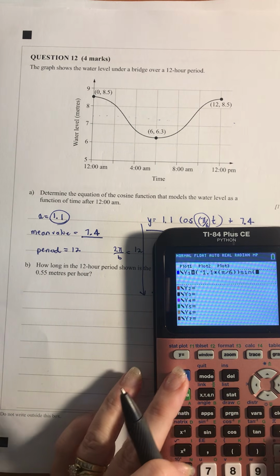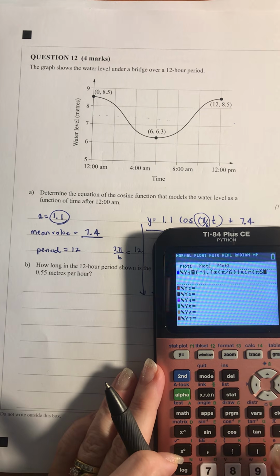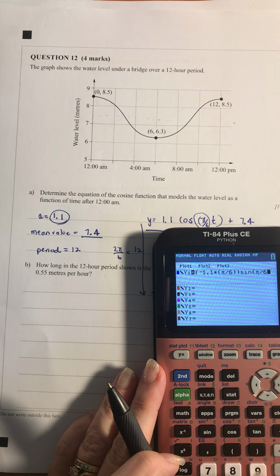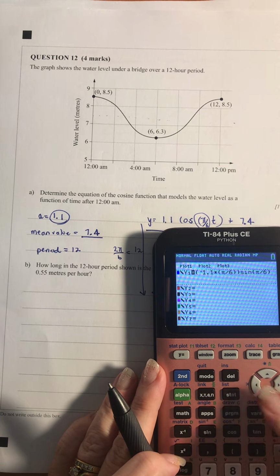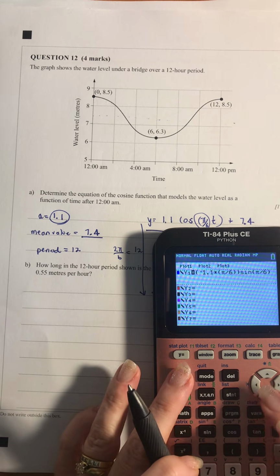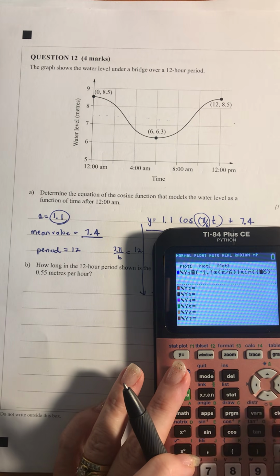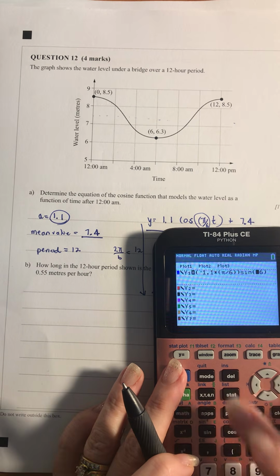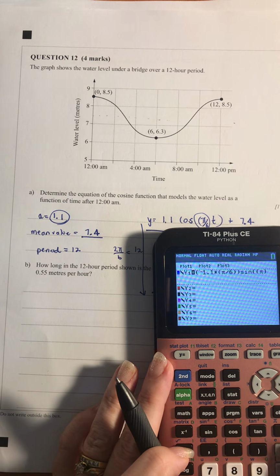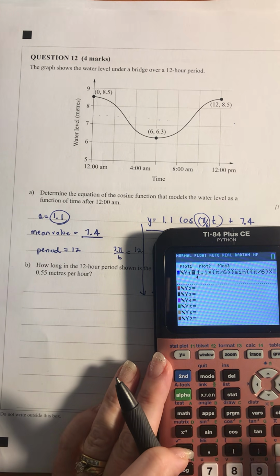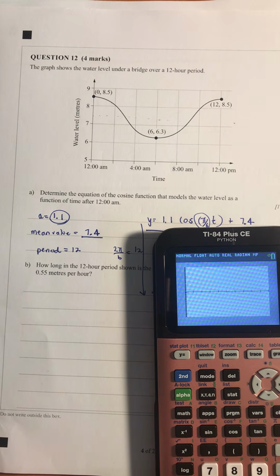of pi on 6, and I might put a second bracket in there just to group that together. And put the X there. And then when I graph that, I may have to change my window because I've got a funny window in there.